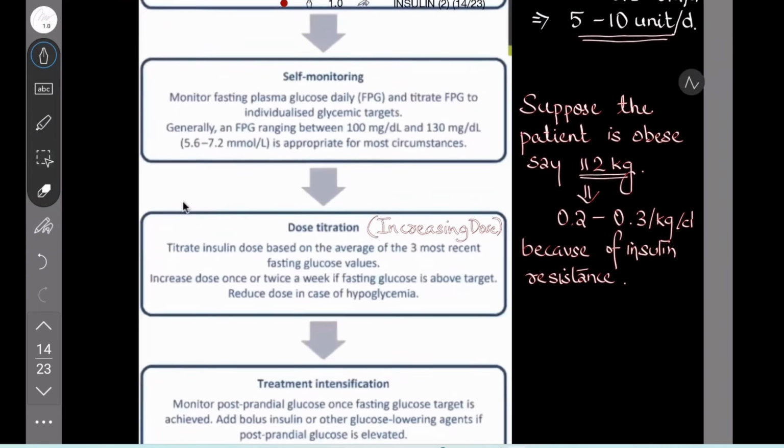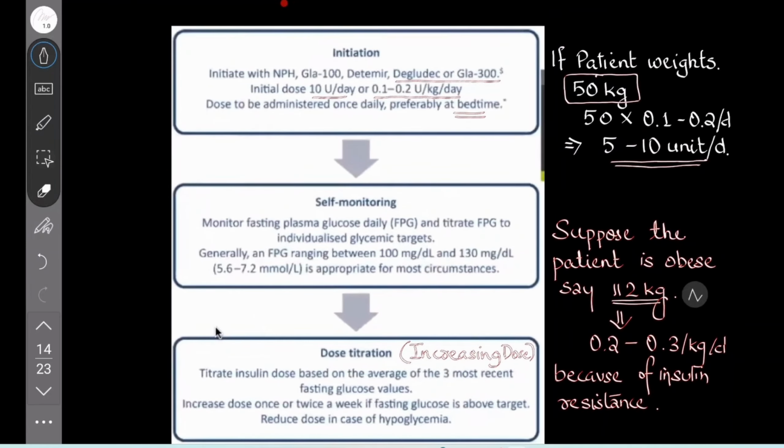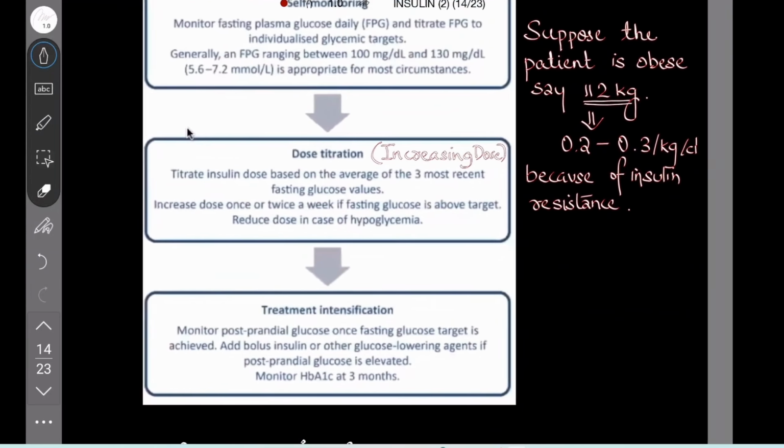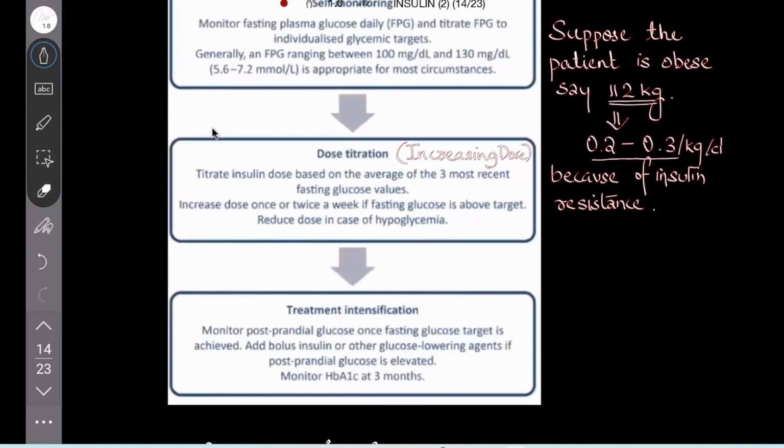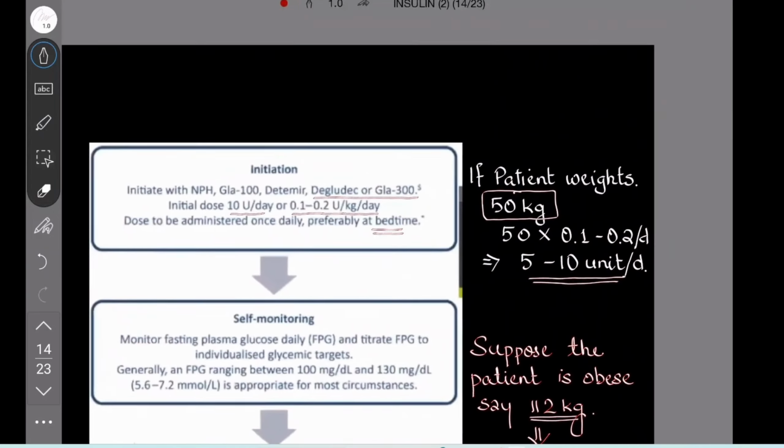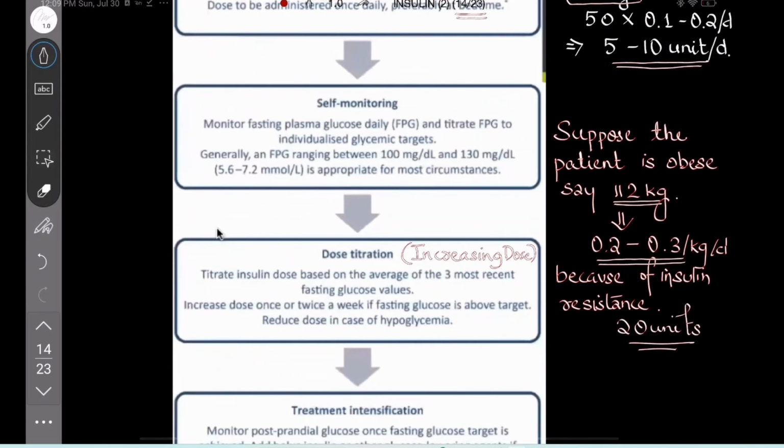Suppose the patient is having a weight of 112 kilograms. In such a case, the patient is obese. We don't take this rule as 0.1 to 0.2 practically. Sometimes we use 0.2 or 0.3 per kg per day. We may start with 20 units, since the patient is obese.